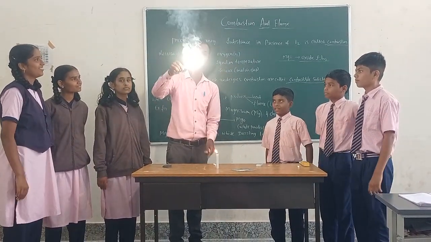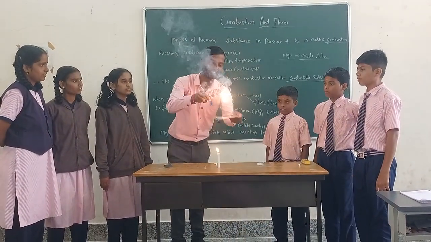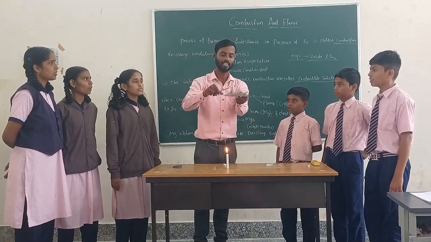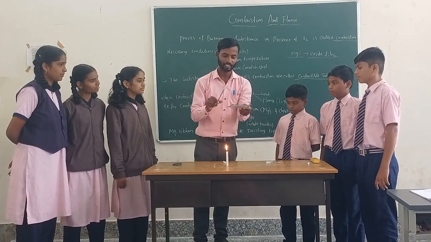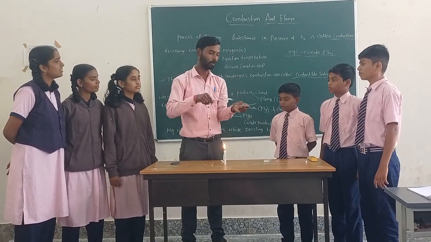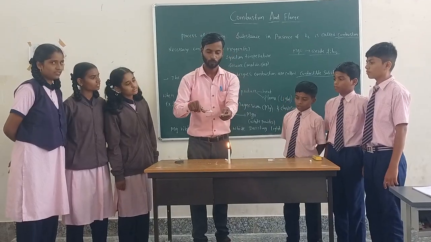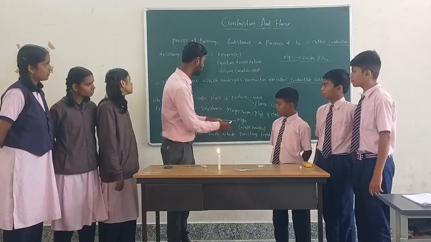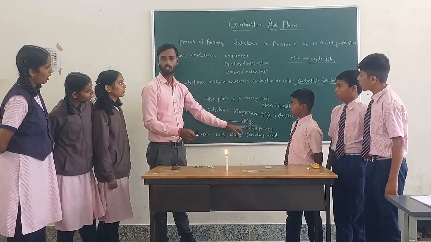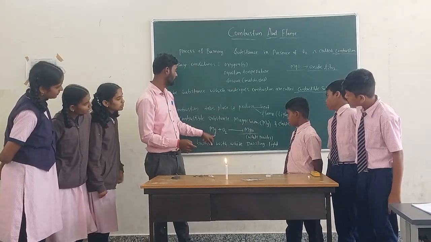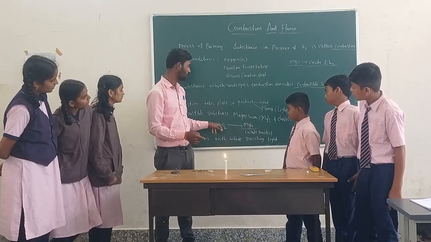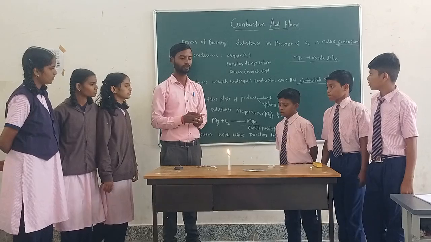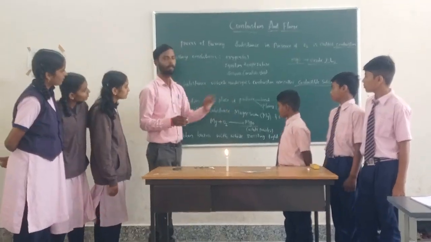Here we can see the white dazzling light of the burning magnesium ribbon. Magnesium ribbon burns with a white dazzling light. The magnesium ribbon is converted into powder state. We can see the white colored powder, that is magnesium oxide. The magnesium ribbon was present in solid state, then the ribbon is converted into powder state. That is the example for the combustion process.